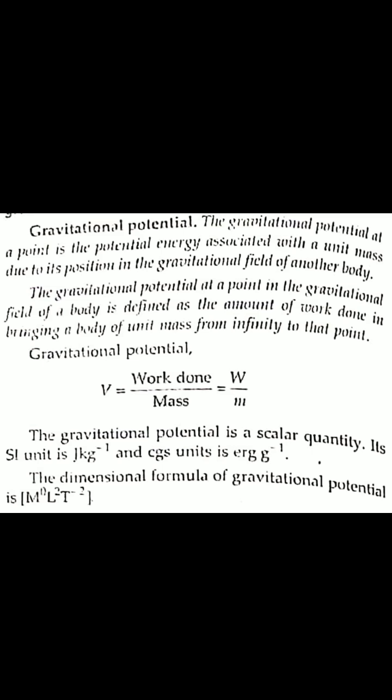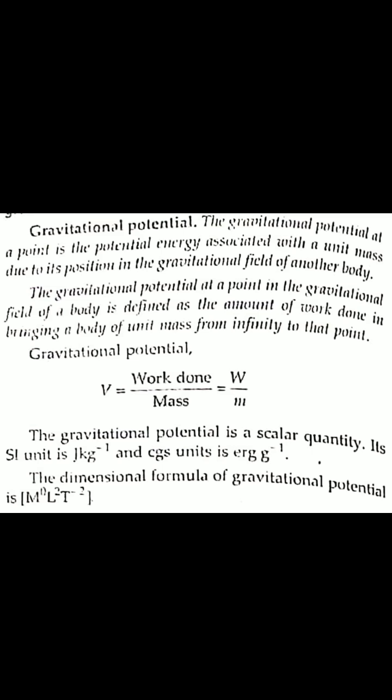So the gravitational potential at a point is the potential energy associated with a unit mass due to its position in the gravitational field of another body.